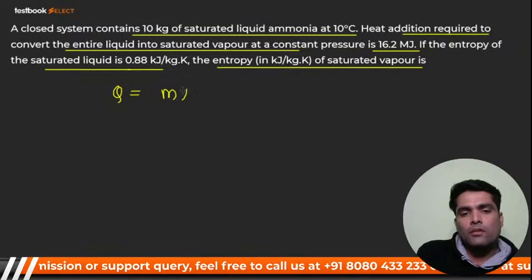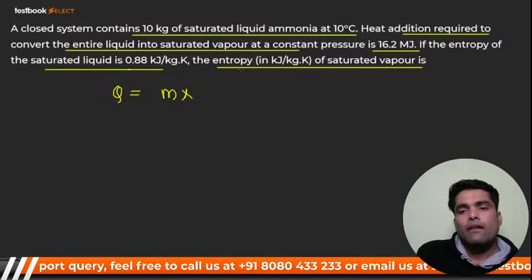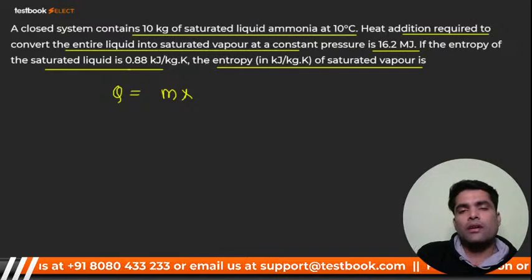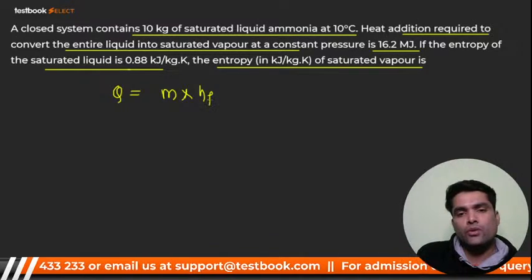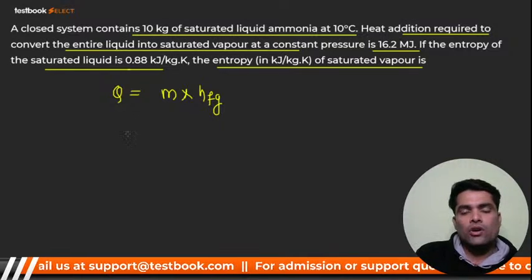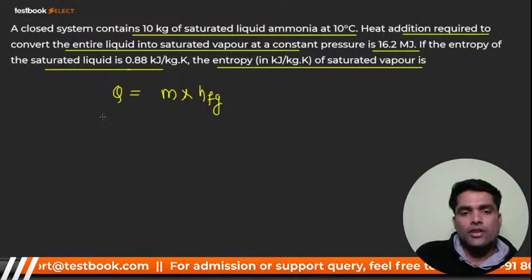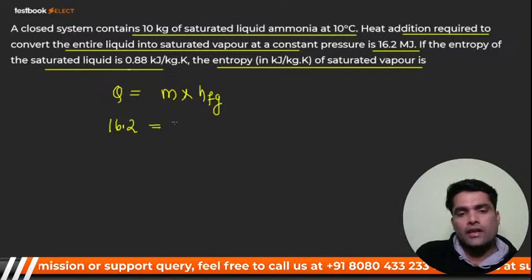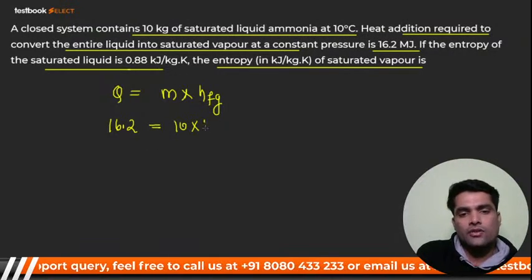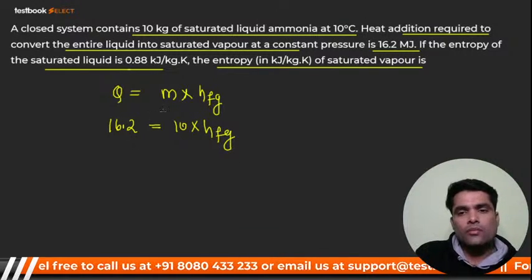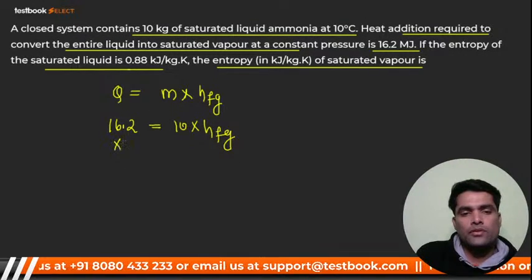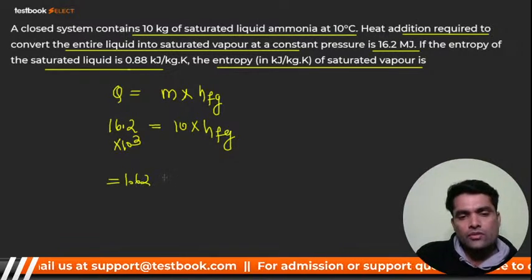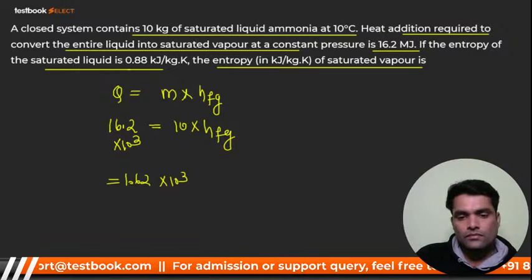You know that the total amount of heat you have added should be mass multiplied by the amount of heat addition required to change the liquid into vapor, so it should be HFG. So 16.2 is equal to 10 into HFG, with 16.2 megajoule. We will convert this to kilojoule per kg, so it should be 10 raised to power 3. So it should be 1.62 into 10 raised to power 3.